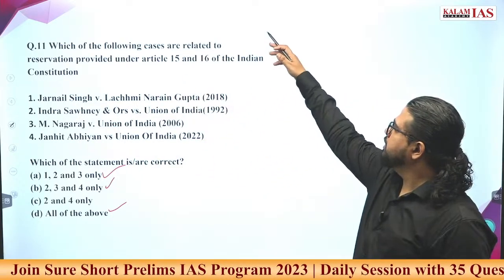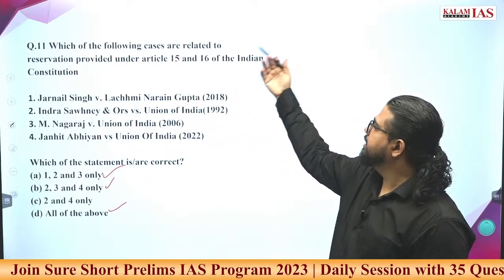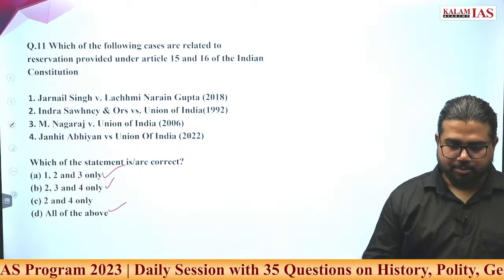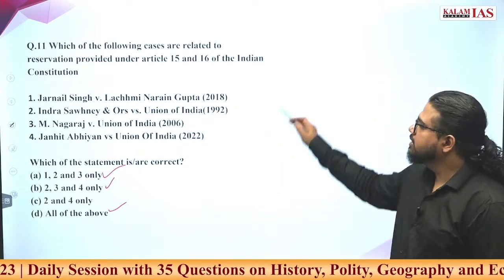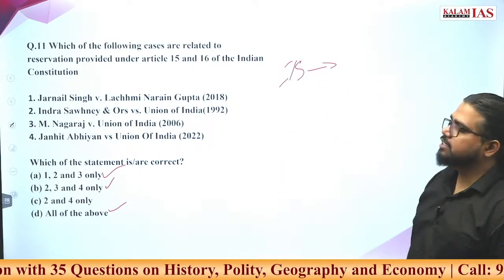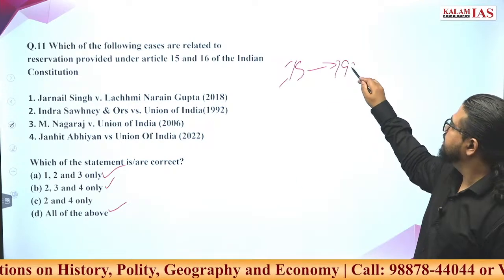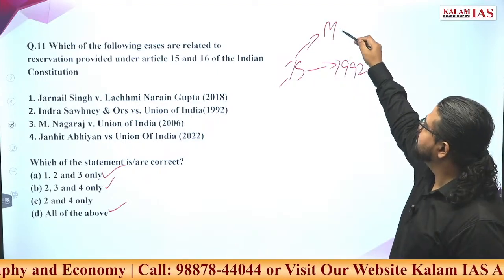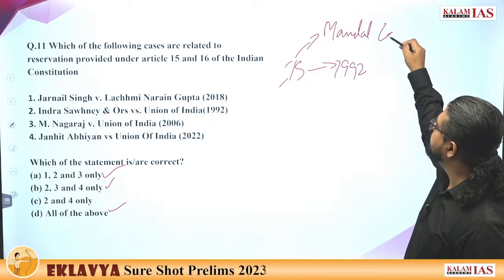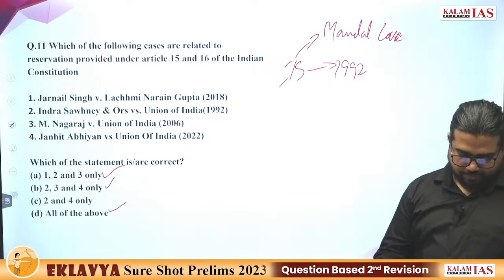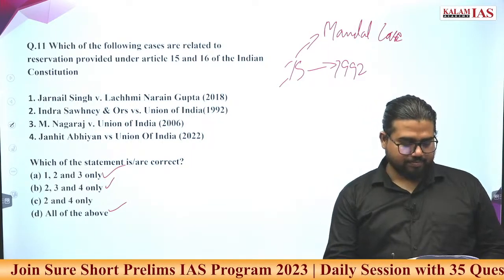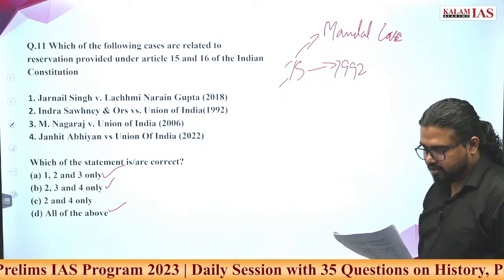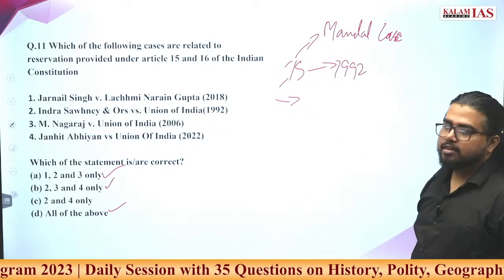Which of the following cases are related to reservation provided under Article 15 and 16 of the Indian Constitution? What is the most famous case for reservation? Indira Sawhney case. Which year was it? 1992. This case is also called the OBC reservation case or famously the Mandal case. What exactly were the provisions? What was the legal question?